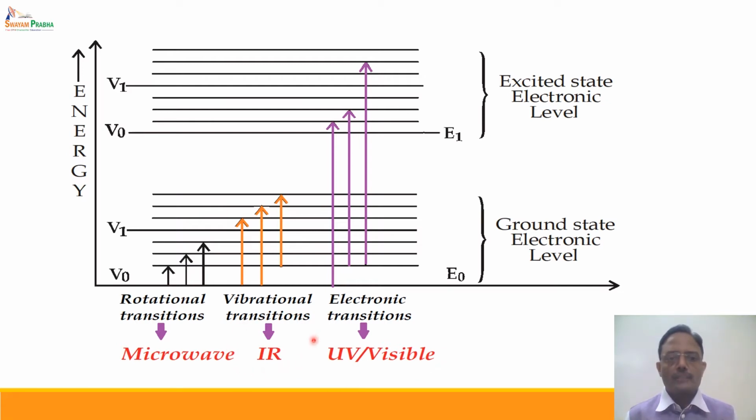Vibrational transitions take place in the IR region, while rotational transitions take place in the microwave region. In the case of electronic transitions, the absorption can be in the UV region or visible region. If the electronic energy levels are separated by a small energy gap, then transitions will take place in the visible region. If the energy gap between the ground state and excited state is large, then the absorption will take place in the UV region of the spectrum.